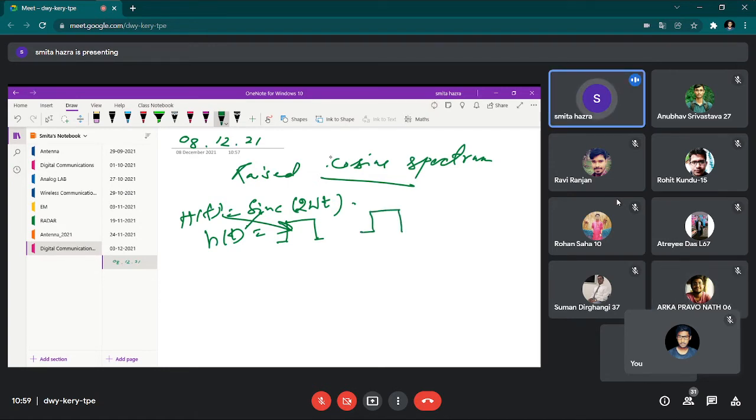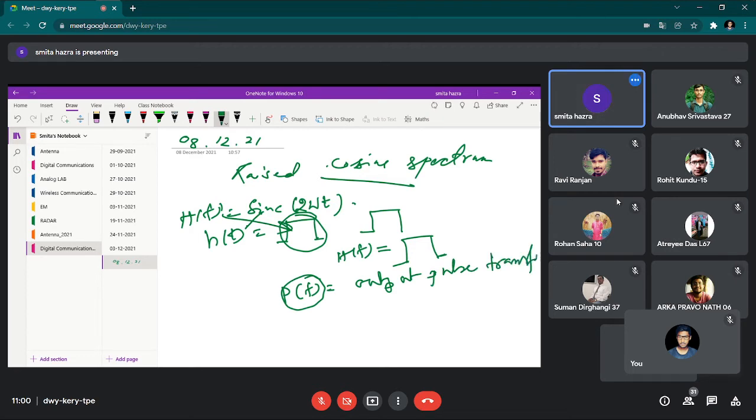That means you want to fill Hf as a box function, where this has to be satisfied. Let us go one or two steps back. Can you remember Pf? Pf is the output pulse transfer function, and where you fill this at the front end of the receiver, isn't it?